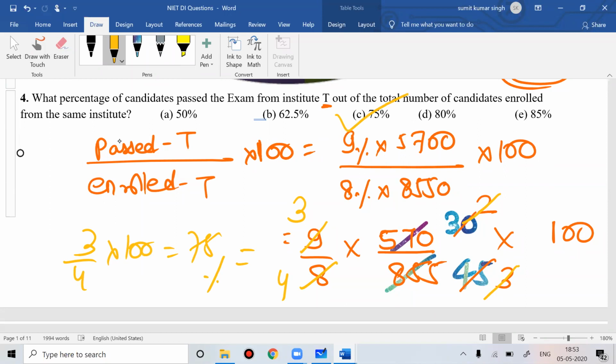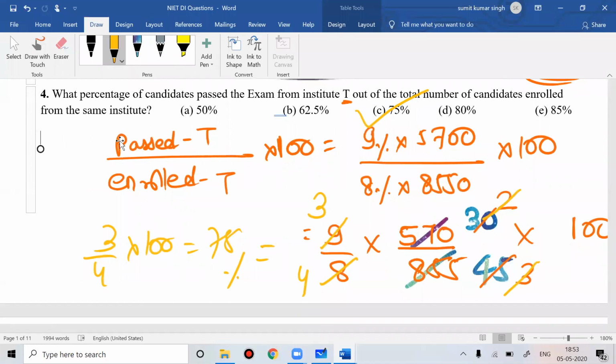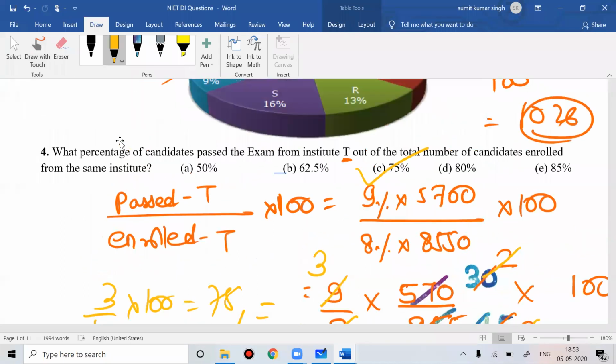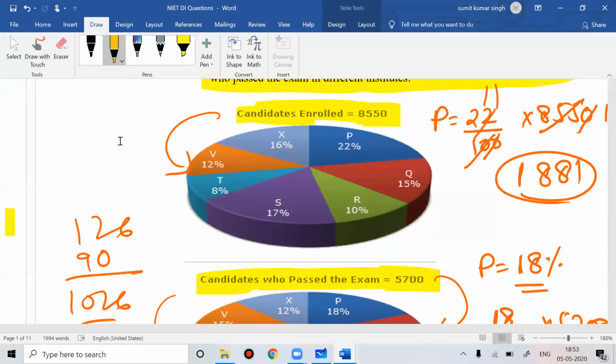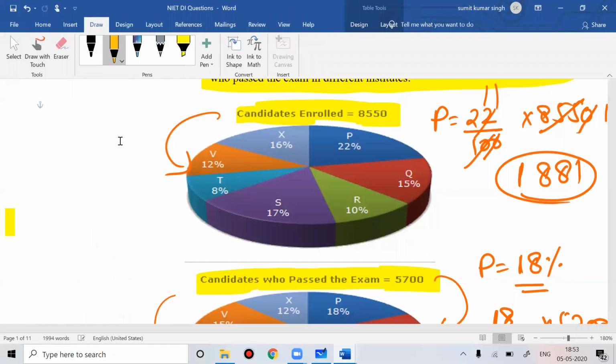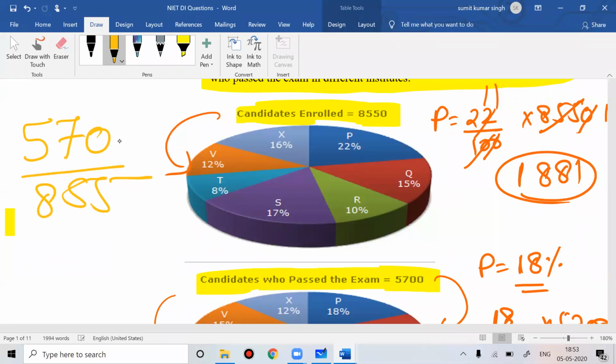You just need to read whatever data you get in the question and, based on that, solve it. If you are good in maths, in many exams they'll give you a calculator, but if you use a calculator, you're actually wasting your time. Anyone who knows the table of 90 will easily understand that 570 by 855 are in the ratio 2:3. Anyone who can break this code, for that person, all this will become very easy.